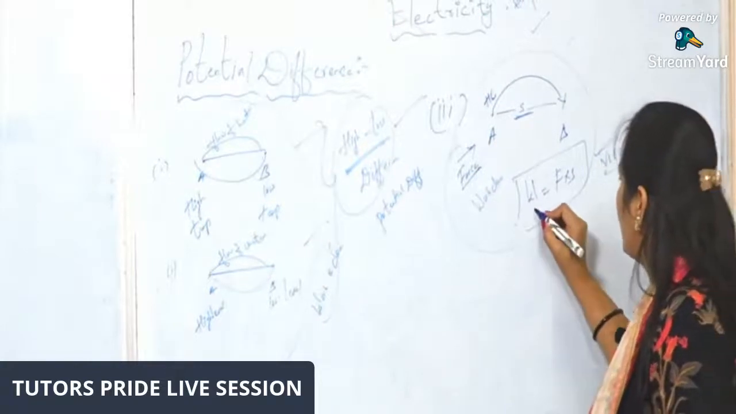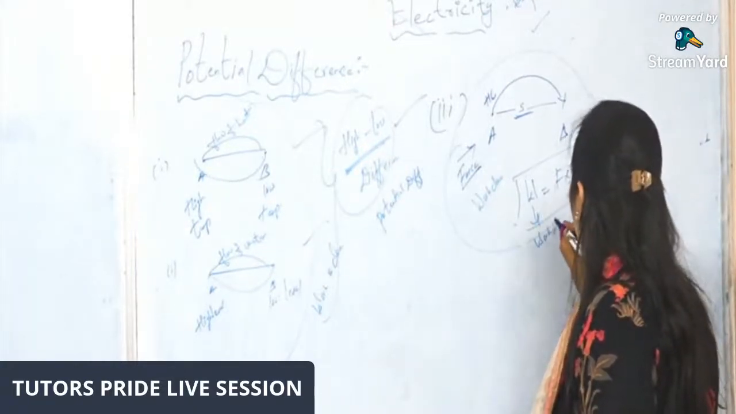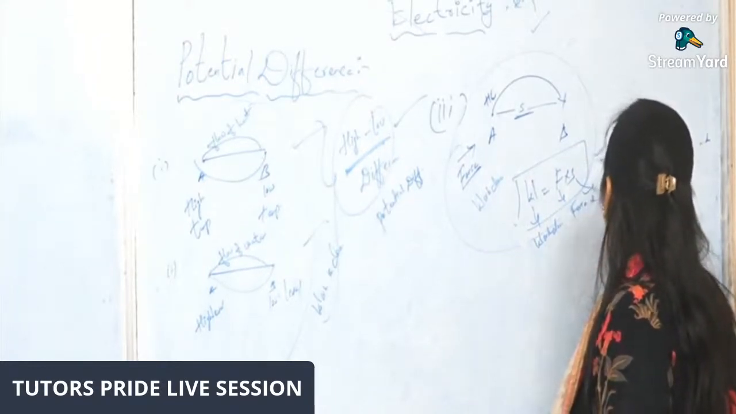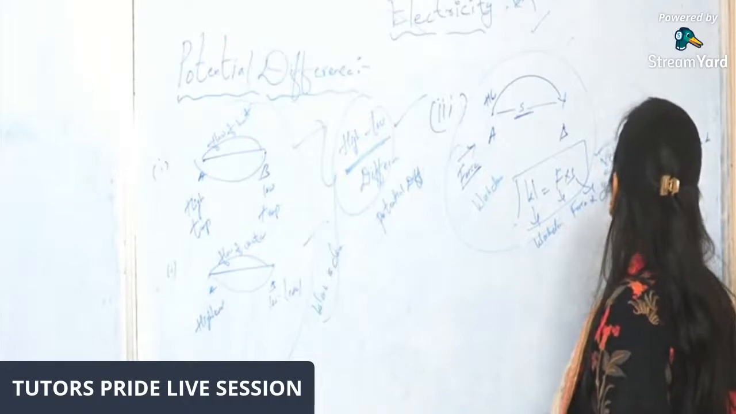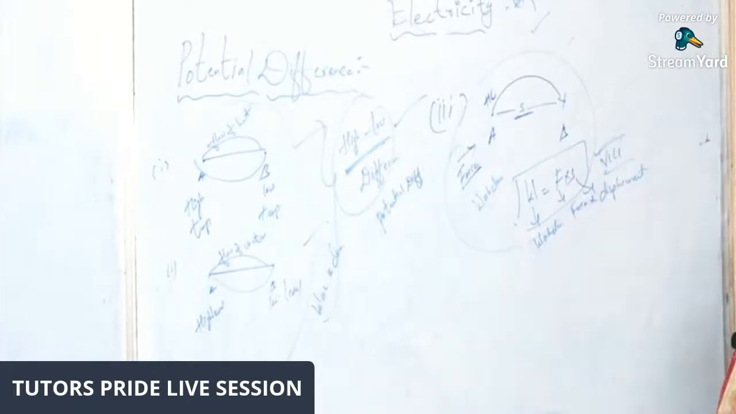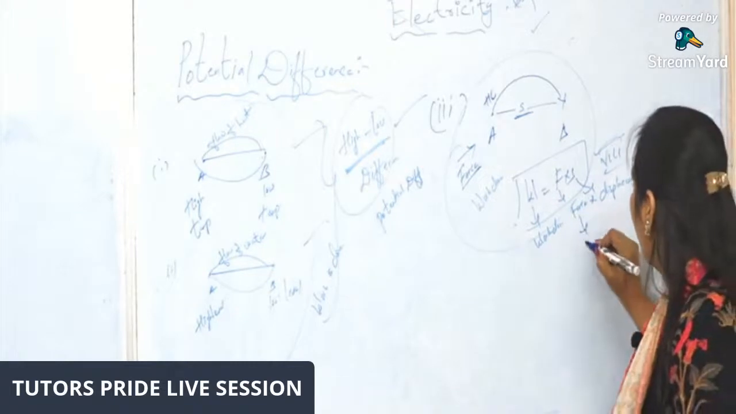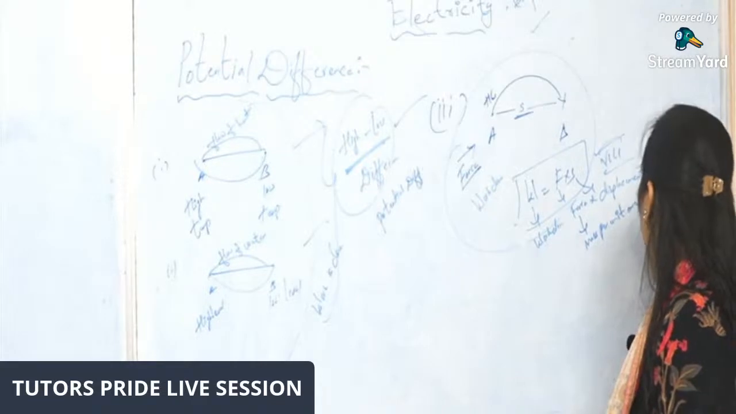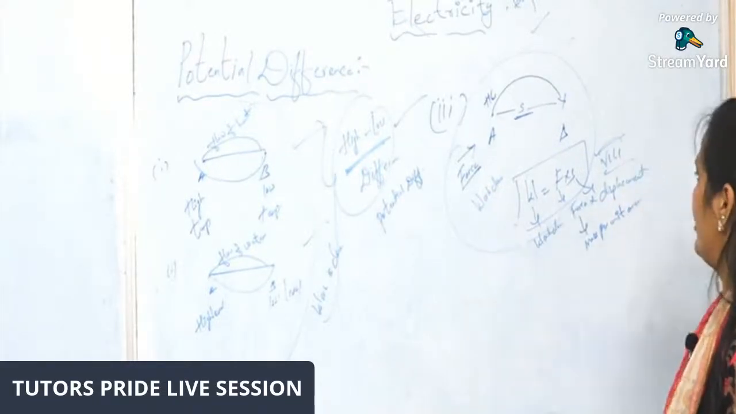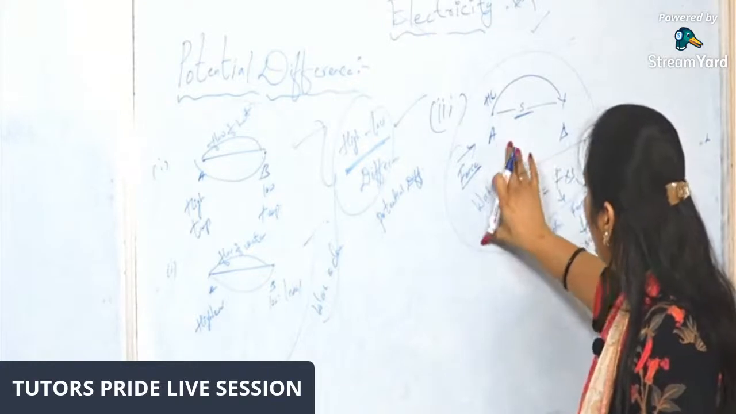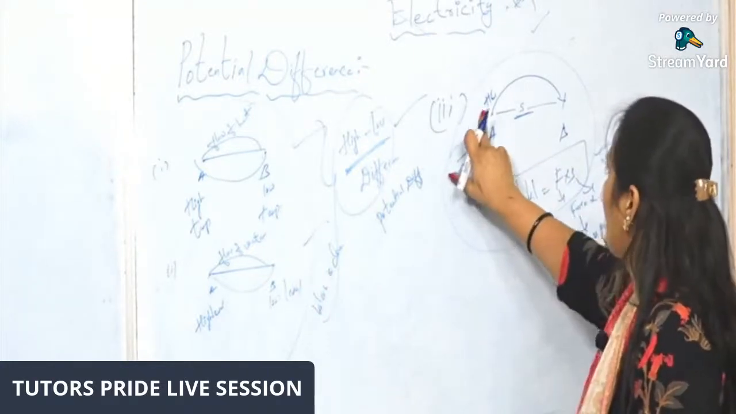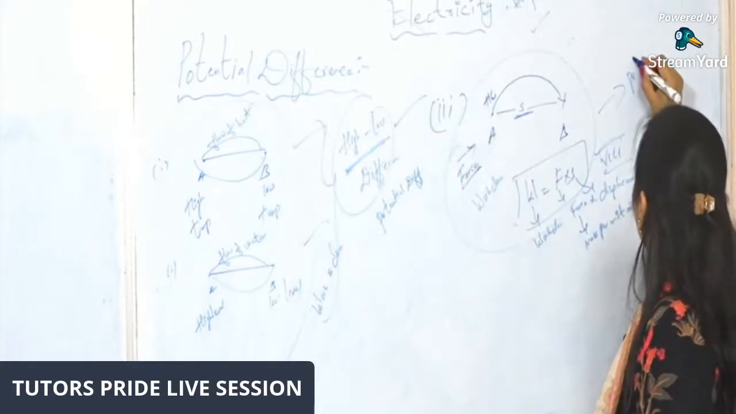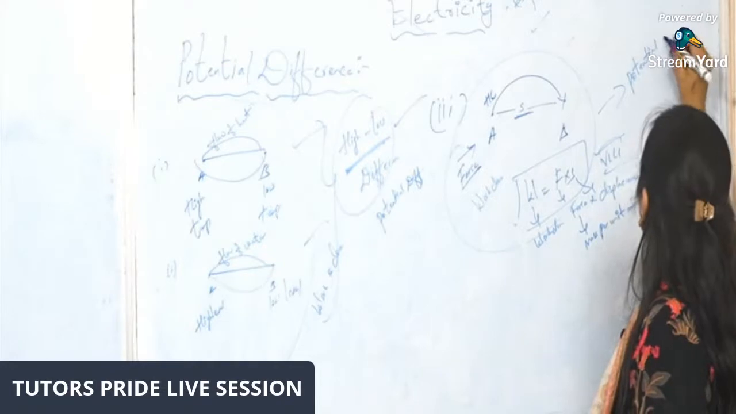W is nothing but work done, F is force, and S is displacement. What is displacement? Moving an object from one point to another is called displacement. Force is nothing but mass per unit area. So W is equal to F into S. Here, some amount of work is done to move this one positive charge from point A. On the whole, this is called potential difference.